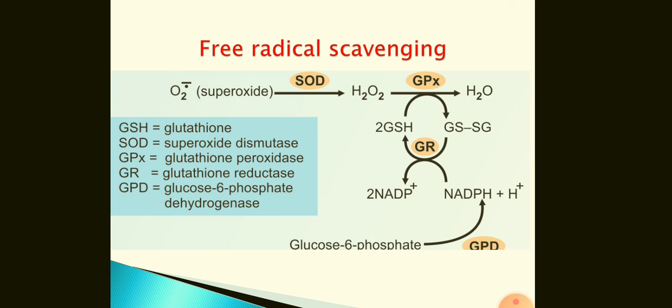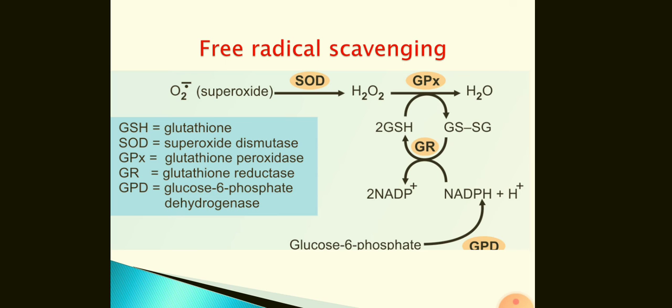During this, two molecules of reduced glutathione are converted into one molecule of oxidized glutathione, and then that oxidized glutathione is converted back into GSH, that is GSSG is converted into 2 GSH. The reduction is done by taking the reducing equivalent from NADPH. NADPH is converted to NADP, and this NADPH comes from glucose 6-phosphate dehydrogenase.